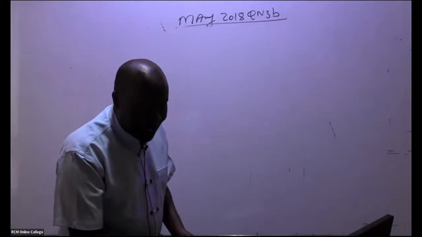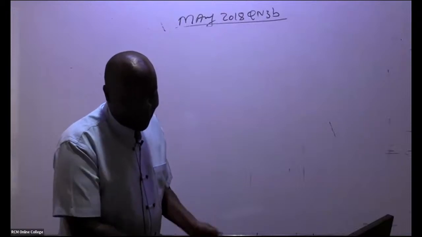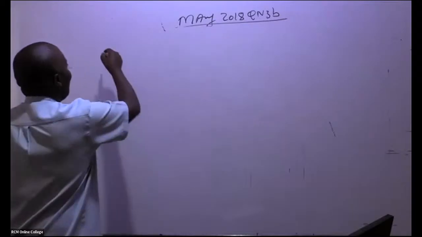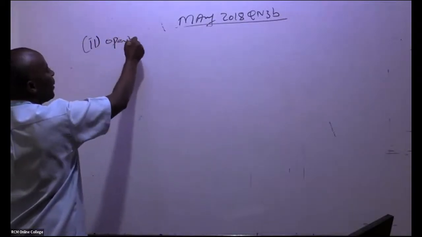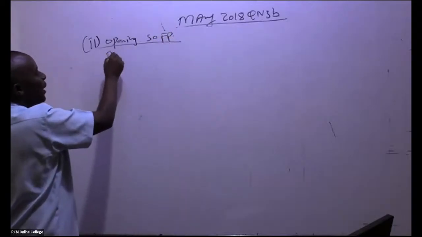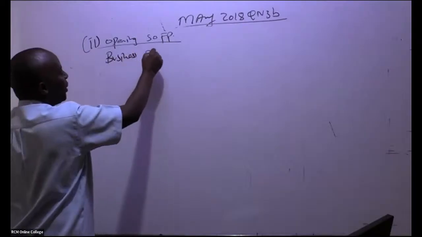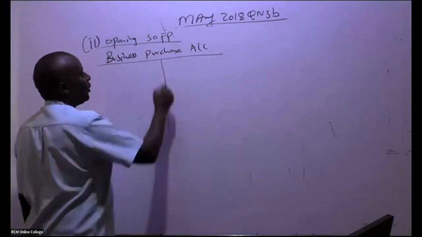Business, yeah, it's also known as the purchasing account. So in this case here, business purchase account. So this is number 2, where they want me to do the opening statement of financial position. But first, I'm doing a business purchase account, like that.